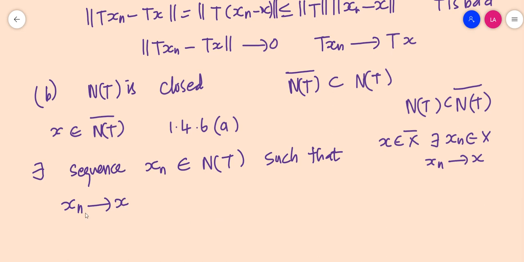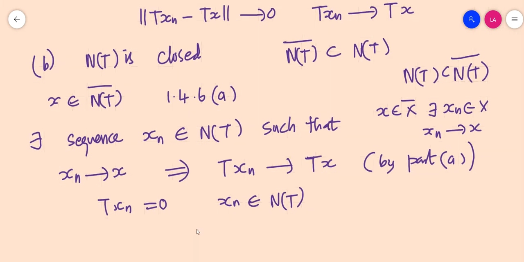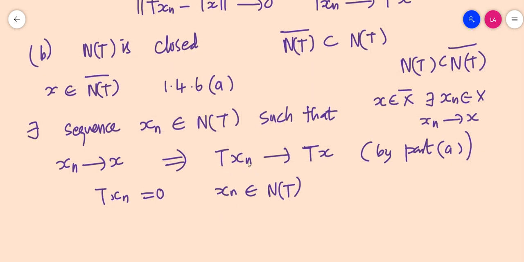Okay. Now xn converges to x implies, by part A, T of xn converges to T of x. Now xn is an element in N of T. So T of xn is always equal to 0 because xn belongs to N of T. For every element in the null space, its image should be equal to 0. So T of xn converges to 0, since T of xn is actually 0. Okay, so a 0 sequence always converges to 0.